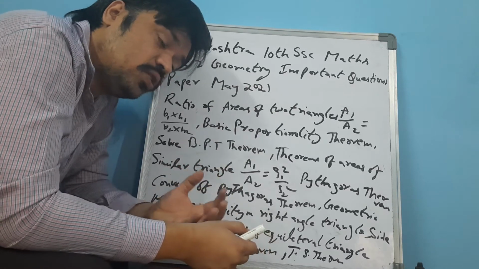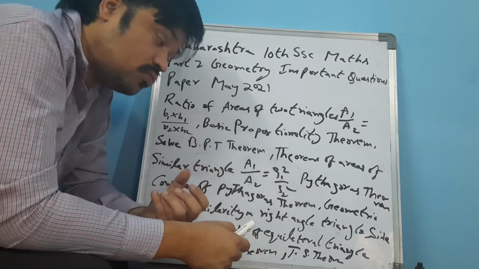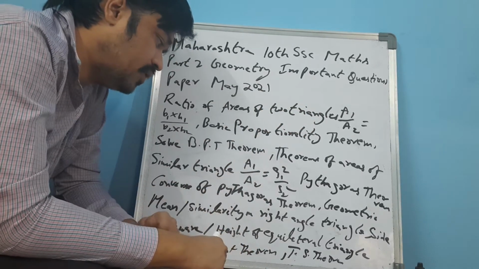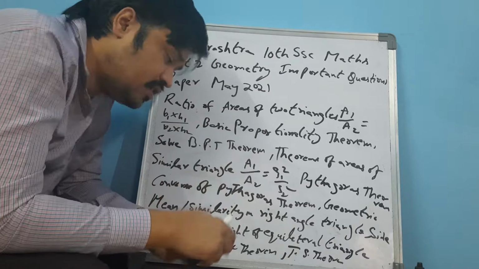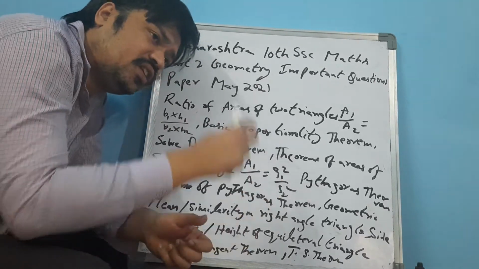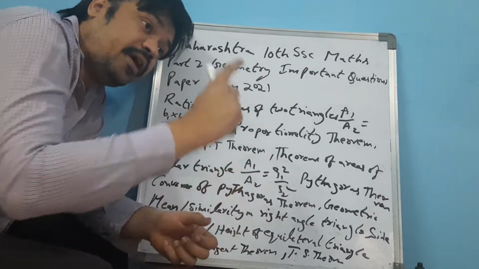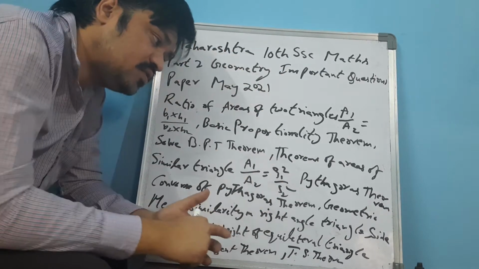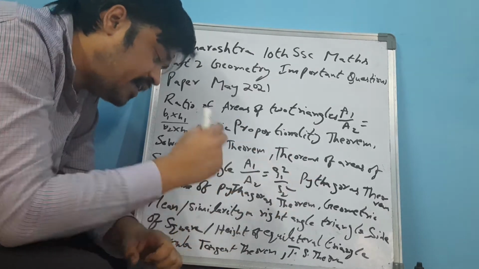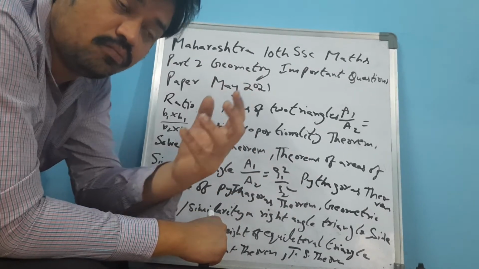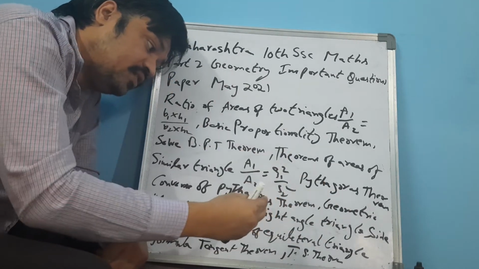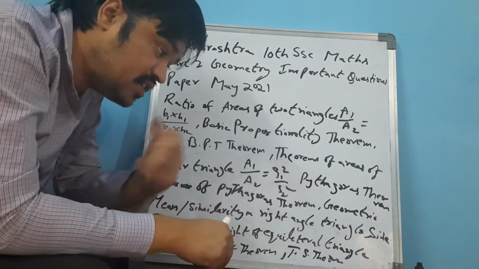If the students are perfect in the subject, in the proportionality theorem, this particular theorem is very important. The BPT theorem is one of the most important concepts. Converse of Pythagoras theorem, Pythagoras theorem is very important. In Pythagoras theorem, what is the converse of Pythagoras theorem? Students should understand what a geometric mean is. What are mean, median, mode? What is similarity in right angle triangle? In geometric mean, there is a similarity. That is a right angle triangle.